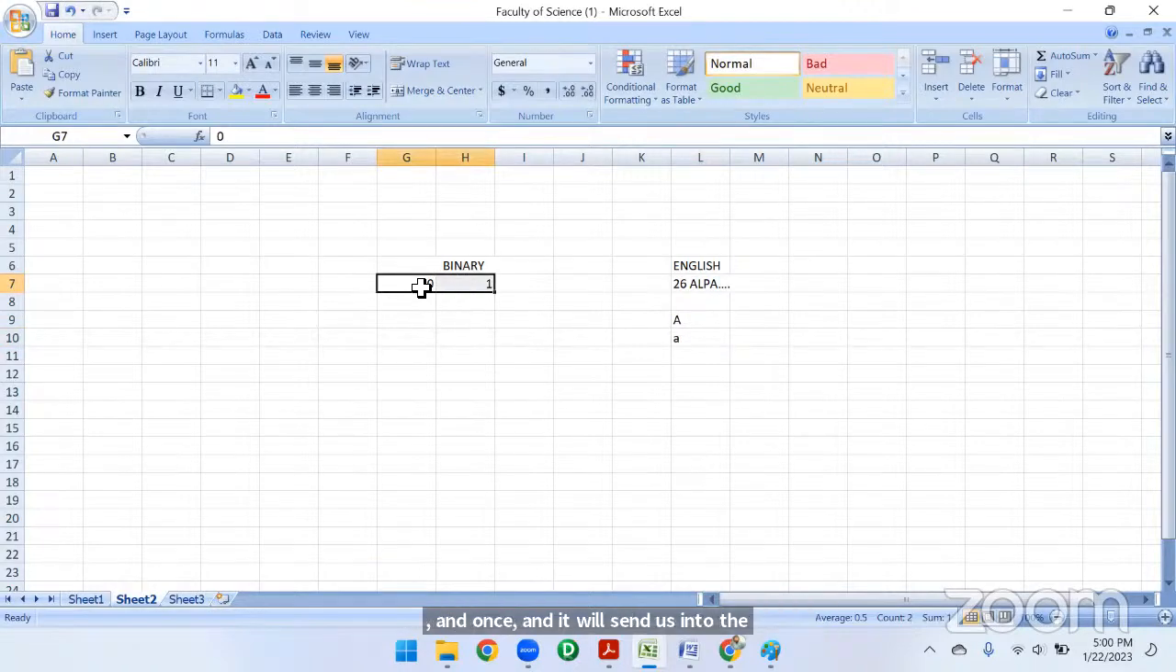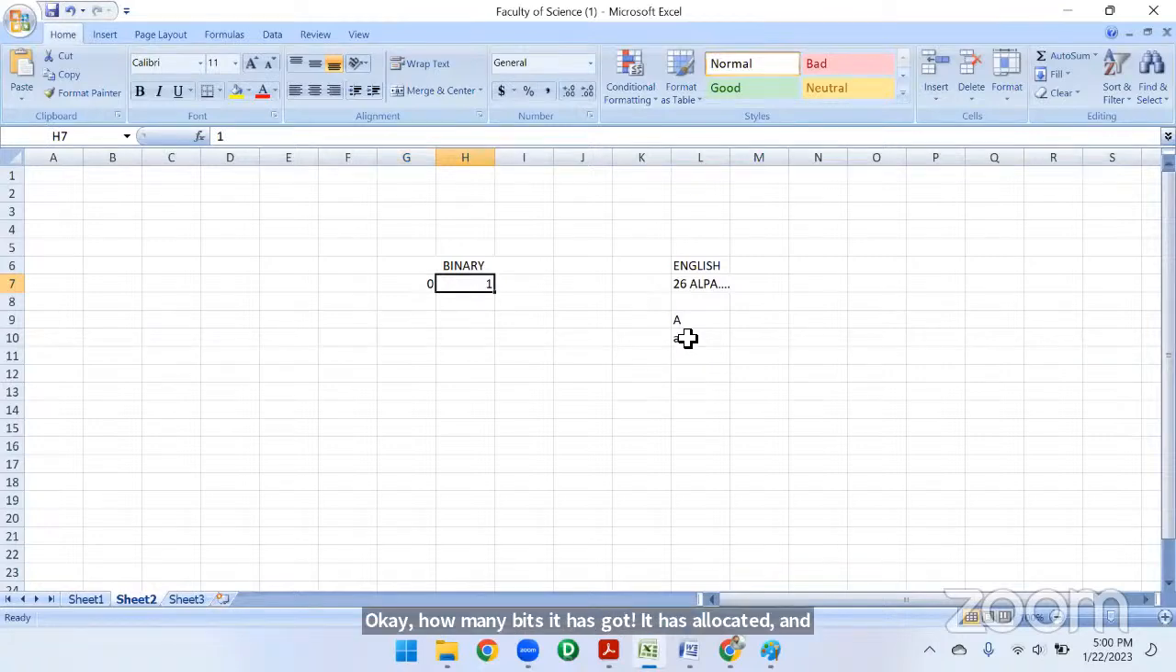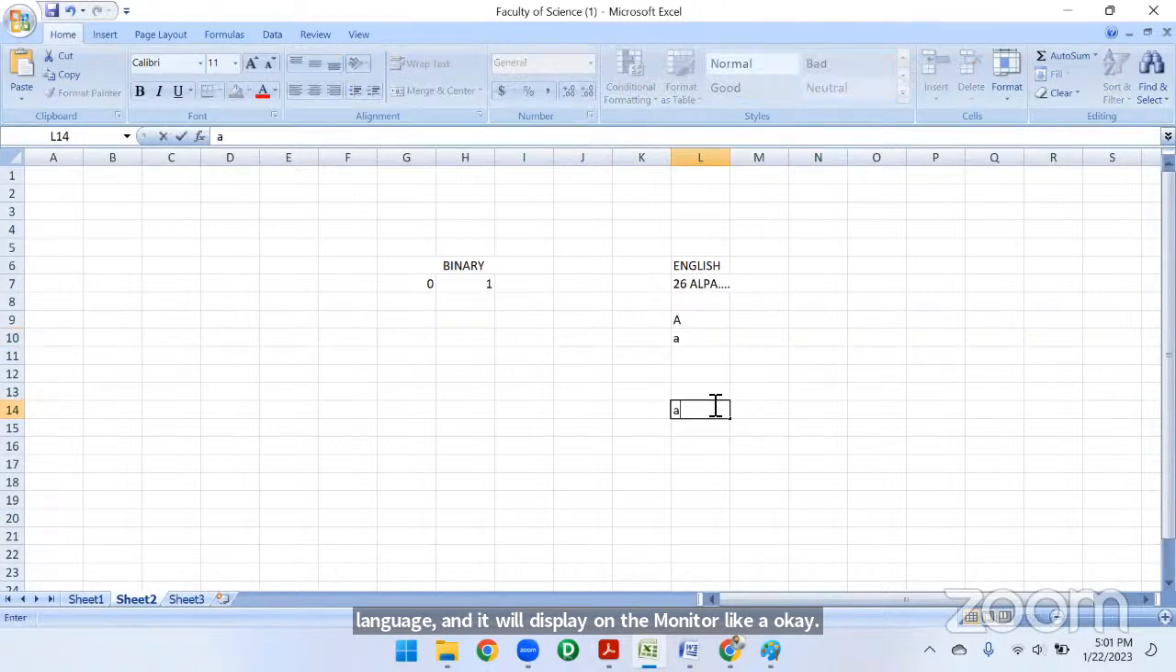The processor will check what type of value it is, I mean the zeros and ones, what type of bits. Each one is called a bit. How many bits it has got, how many it has allocated, and how many it has taken. All these things happen, and it is converted to human understandable language and displayed on the monitor as A. When we type A from the keyboard, it does this much of a process.